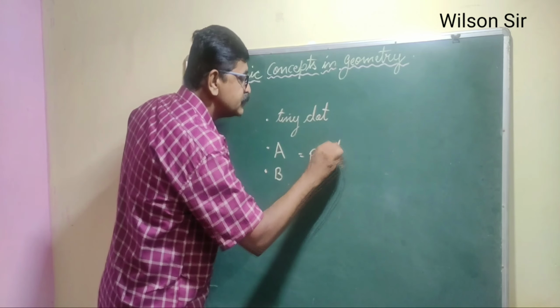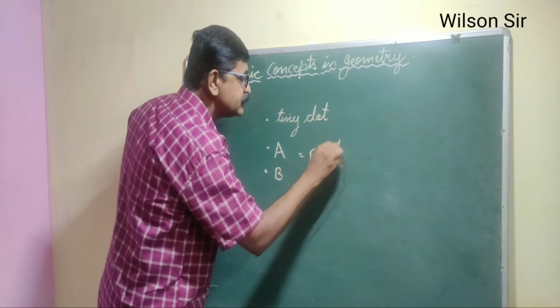Next, in geometry, we will talk about line segment. Now what do you understand by segment? Segment is nothing but a part, a small piece, as we would say. So line segment means a segment or a part of a line. It is a part of a line, not the complete whole line. If we take a small part from that line, that part becomes a line segment. For example, we will see this is a line segment.